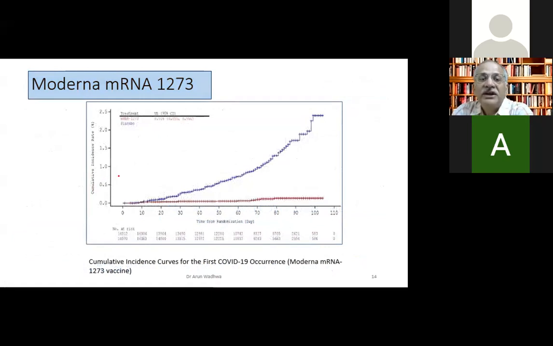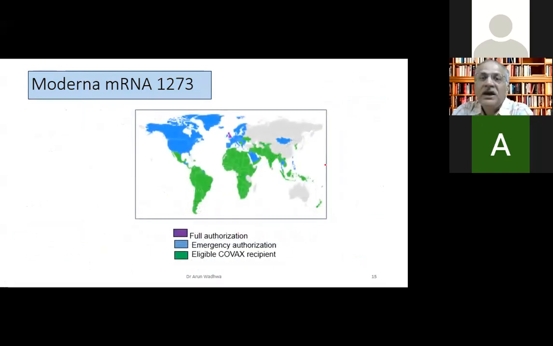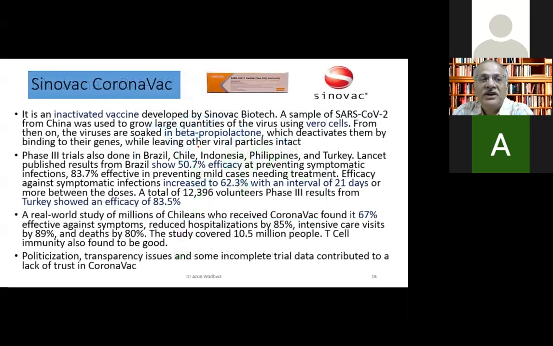And this is the effectiveness graph where they started giving the vaccine. It is very obvious that cases increased where the vaccine was not given; where the vaccine was given, it was the red line which showed a marked reduction in the cases. And full authorization is given only in some Scandinavian countries, but in the rest of the places, it's still the blue one, the emergency authorization.